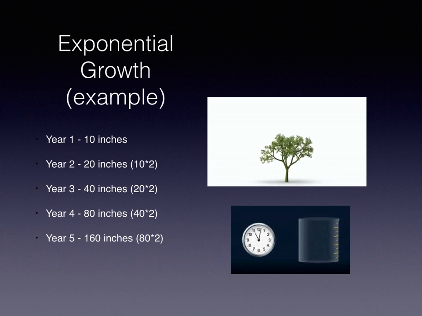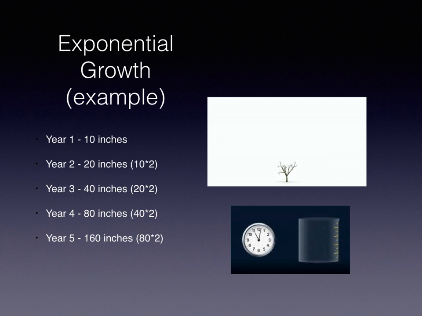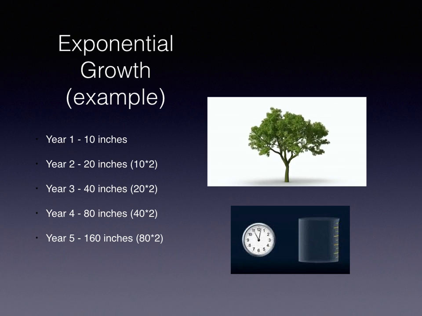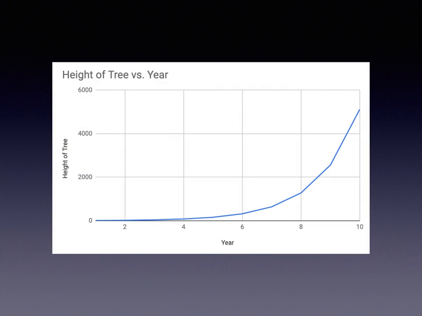Another example of exponential growth is a tree growing. So, for example, if you took a tree that doubled in size every year, in the first year it might grow 10 inches, and then it would double, becoming 20, and then double again, becoming 40, and again, becoming 80, and then finally, in the fifth year, going to reach 160 inches. So, what's happening is, as you can see, as time goes on, the growth is increasing more and more and becoming more rapid.